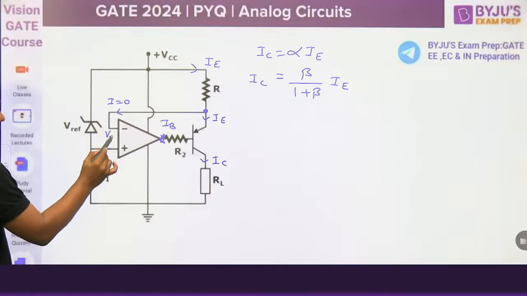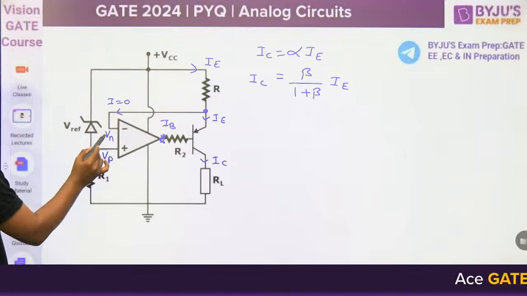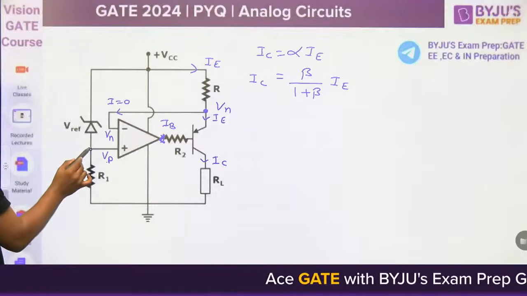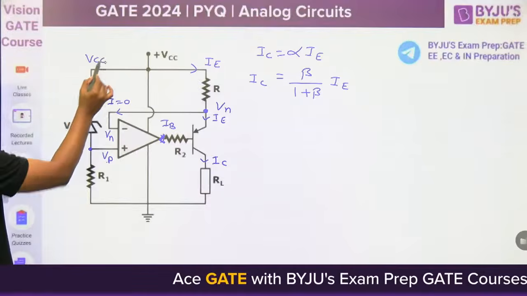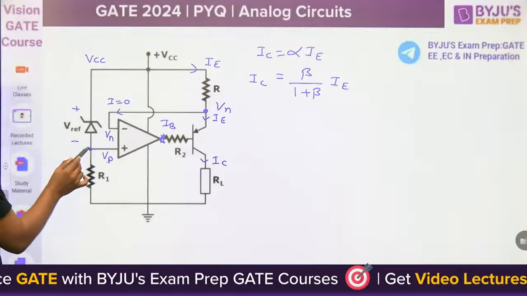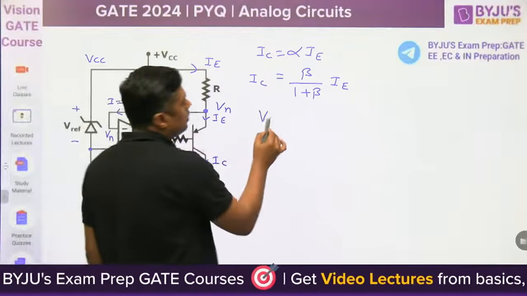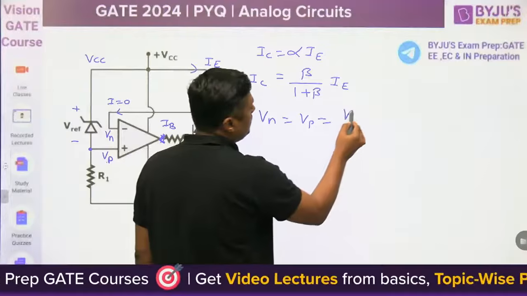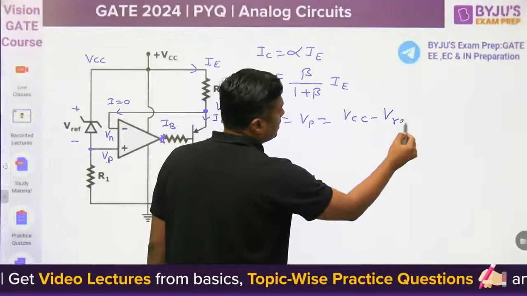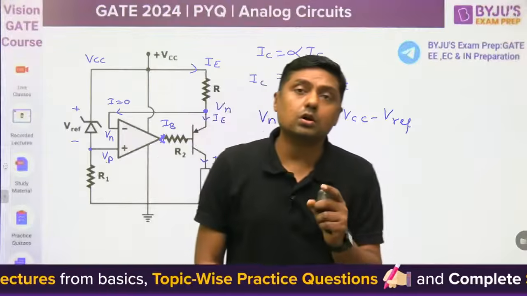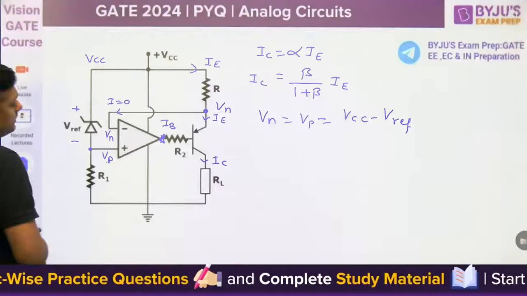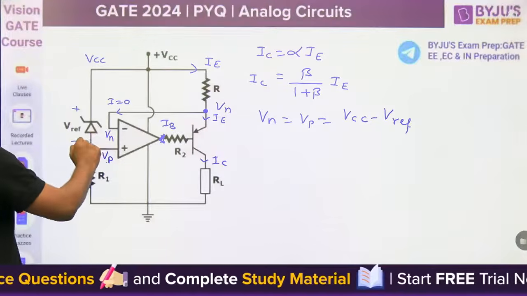According to the concept of op-amp, the virtual short concept, Vp is equal to Vn. This voltage is Vn. Now what is the Vp here? This voltage is VCC. The Zener diode is in breakdown region. So the voltage at this point, Vn is equal to Vp is equal to VCC minus Vz, or that is called V reference. V reference is the voltage across the resistor. These two voltages are the same.